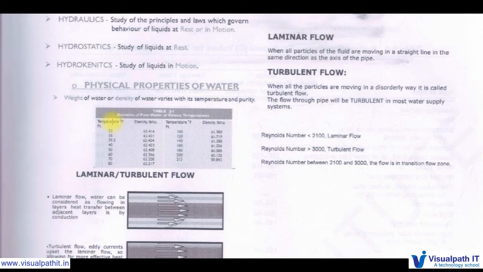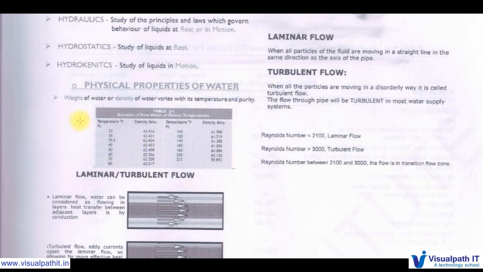Here we can see temperature 32, 35, 39.2, in degrees Fahrenheit, and density also we can see here 62.416, 62.421. These are very important densities. In the next coming formulas, in next explanations, we need to put this in the calculations to get the answers.